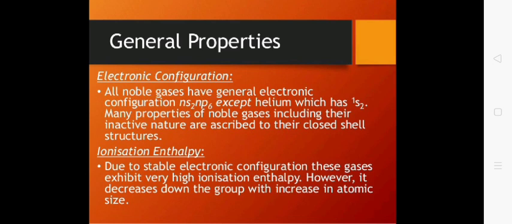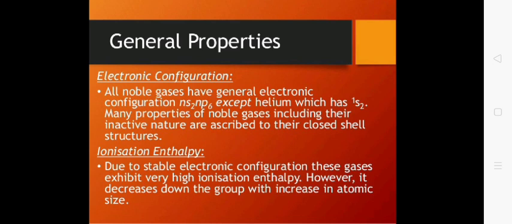2p6. Third member is argon, which has configuration neon 3s2 3p6. Next member is krypton, which has configuration argon 3d10 4s2 4p6.